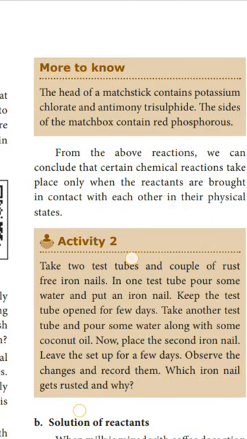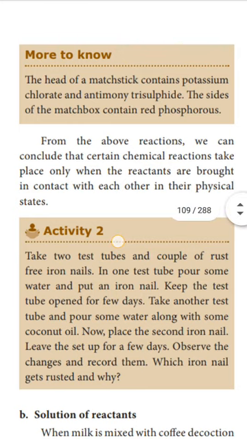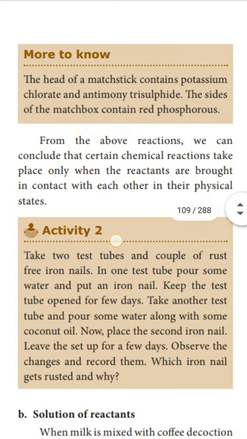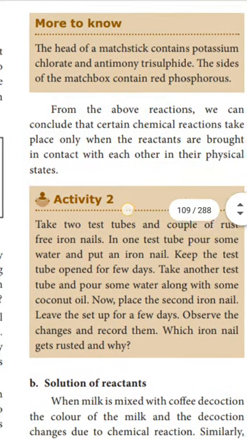Which iron nail gets rusted and why? The iron nail dipped in water gets rusted because iron reacts with oxygen and water and rust is formed. But the iron nail put in water with coconut oil is not rusted. Why? The iron nail has no reaction with coconut oil. So this is an example of a chemical reaction. Okay, thank you.